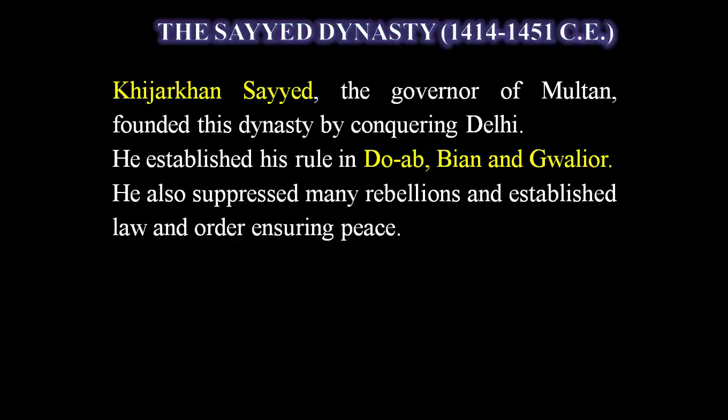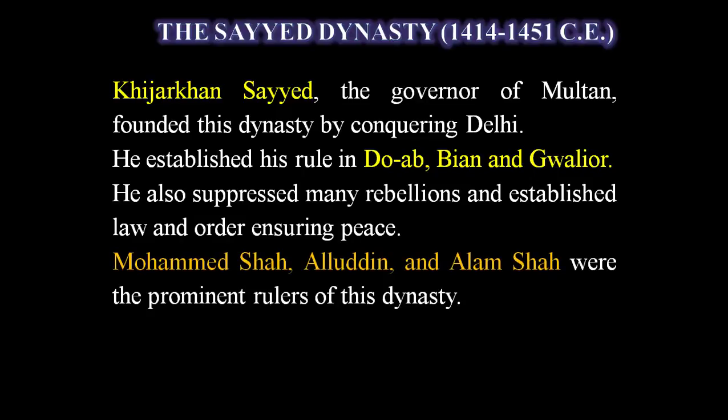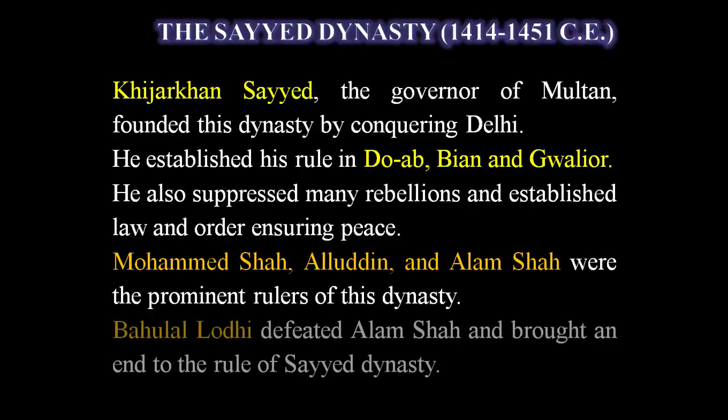He also suppressed many rebellions and established law and order, ensuring peace. Some of the other rulers of this dynasty, like Muhammad Shah, Allauddin and Alam Shah, were prominent rulers of this dynasty. But after Bahlul Lodi defeated him, the last ruler of the Sayyid dynasty, called Alam Shah, marked the end of the Sayyid dynasty. So this is some information about the Sayyid dynasty.